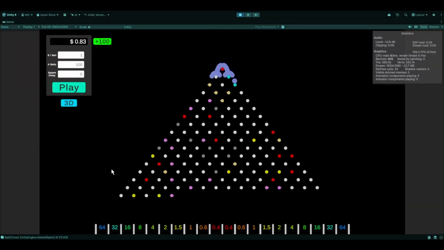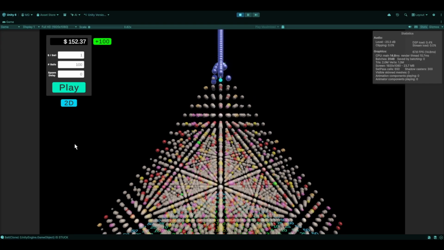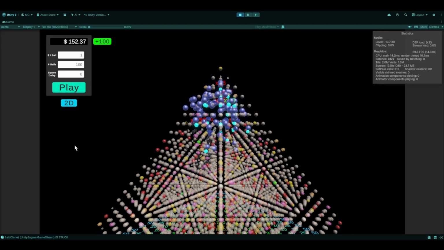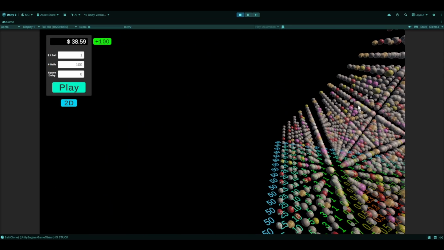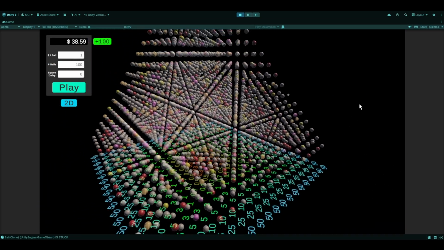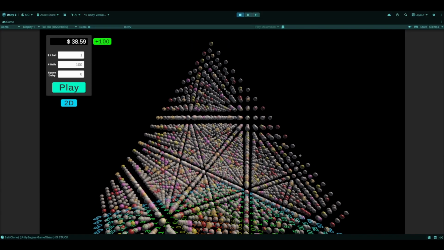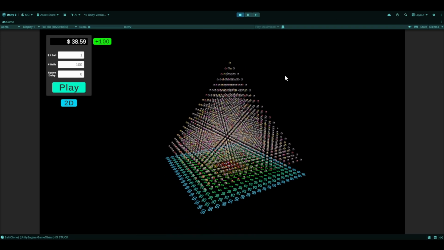I then made each peg briefly light up when a ball touches it, which looks a lot better now, and I really should have thought of doing it earlier. It ended up bugging out when I made it light up too much in 3D, which is a problem with the renderer, and I was really gonna leave it like that since it's more colorful and might give people seizures, but I had to fix it since it eventually crashed Unity.